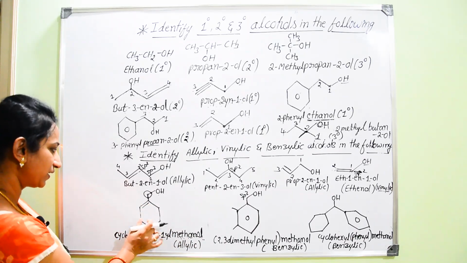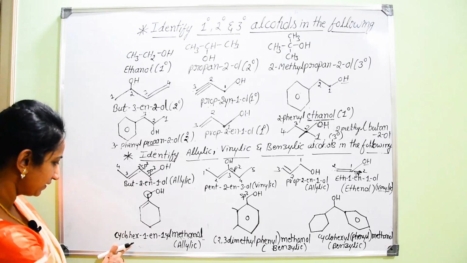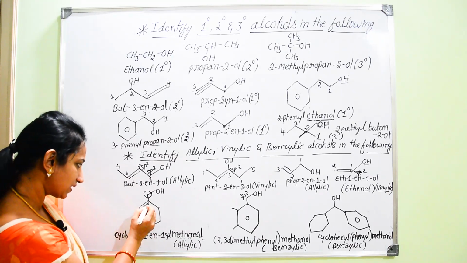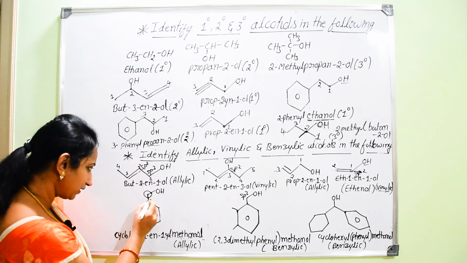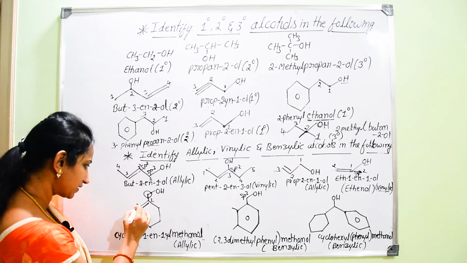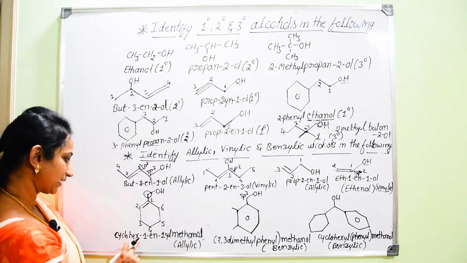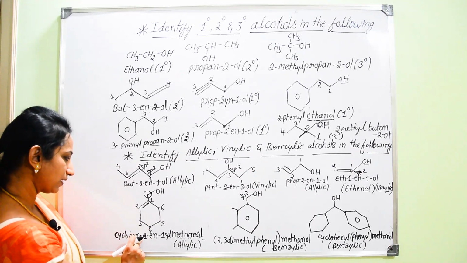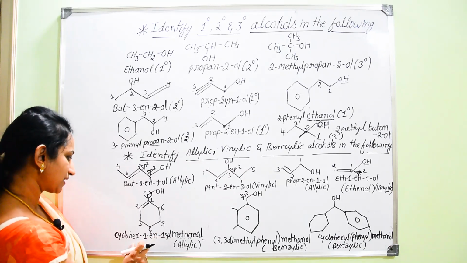Then what is the substituent here? Here the cyclic ring itself is considered as a substituent. Actually, in this cyclic ring there is a presence of a double bond, so you need to mention the position. You have to give the numbering like this: first, second, third, fourth, fifth, sixth. Therefore we can write the position of the double bond as 1, cyclohex-1-ene.